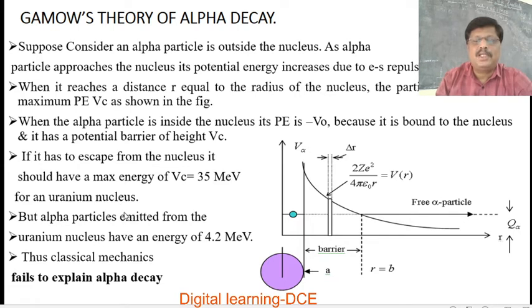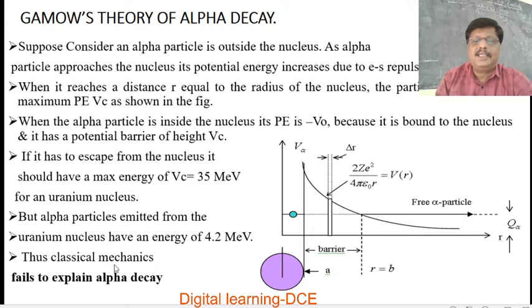But alpha particles emitted from the uranium nucleus have an energy of 4.2 MeV only. So the kinetic energy of the alpha particle emitted in radioactive decay is only about 4 MeV, but the uranium nucleus has a potential barrier of about 35 MeV. Then how is it possible for the alpha particle to be emitted through this barrier?